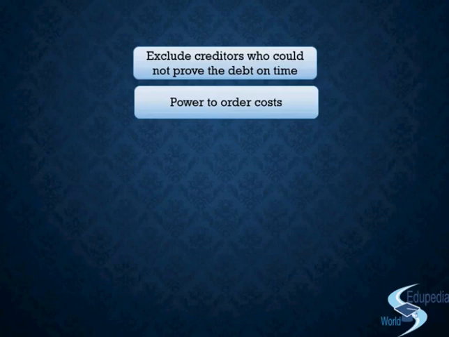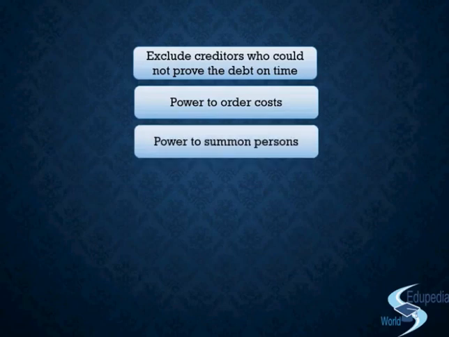I mean, there will not be anything remaining, because at this point when we are pulling out funds for the cost, it is just because we know that the funds would not be sufficient to meet the liabilities. So when the funds are coming closer to the nil amount, before that, when they are at the appropriate amount that you need for your cost, you put a stop on the distribution and pull that money out for the cost of winding up and dissolution. And the next power that the court would have is the power to summon a person, right?